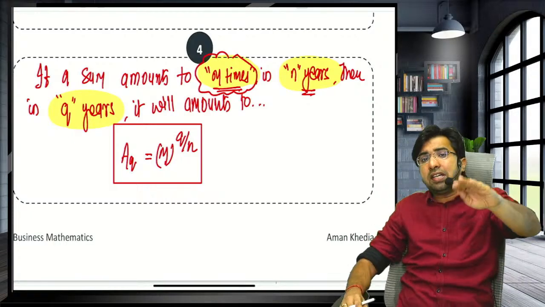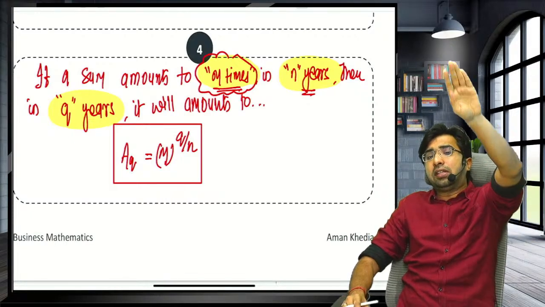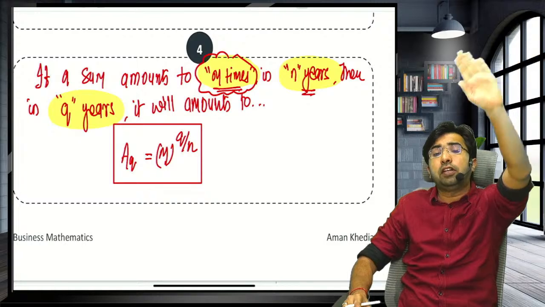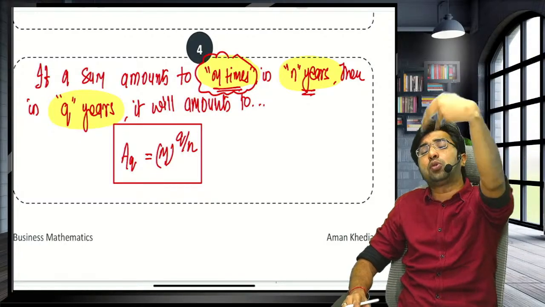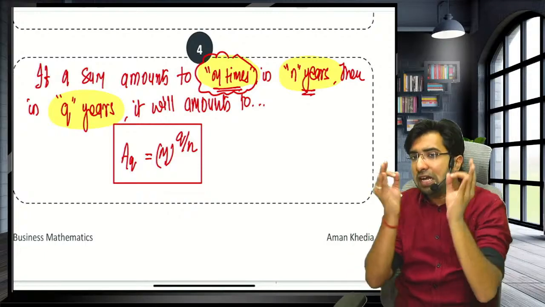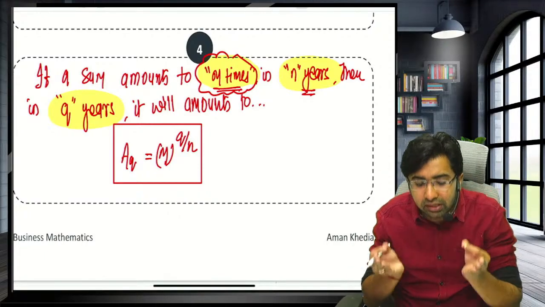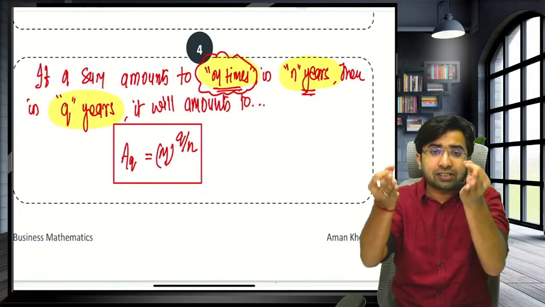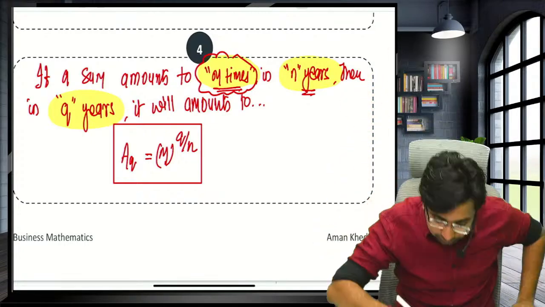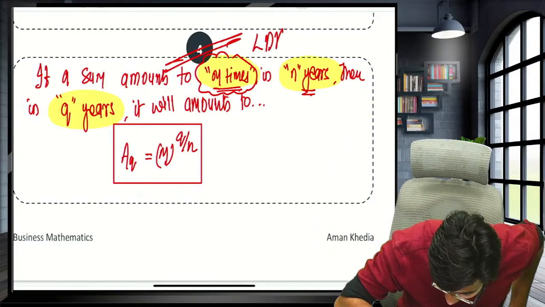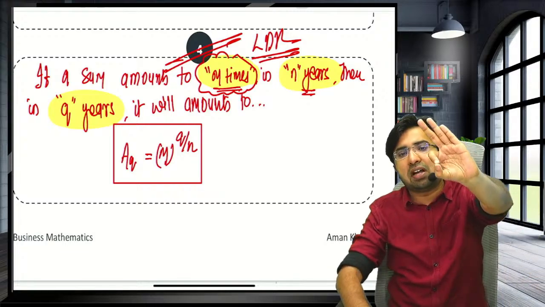If it doubles itself in this many years, then it will be 32 times in how many years? If it triples in this many years, then in 5 years it will amount to how many times? Whenever the question has given you the data in terms of times and asks the answer also in terms of times, trust me, only one shortcut is available, that is the advanced shortcut number 4.